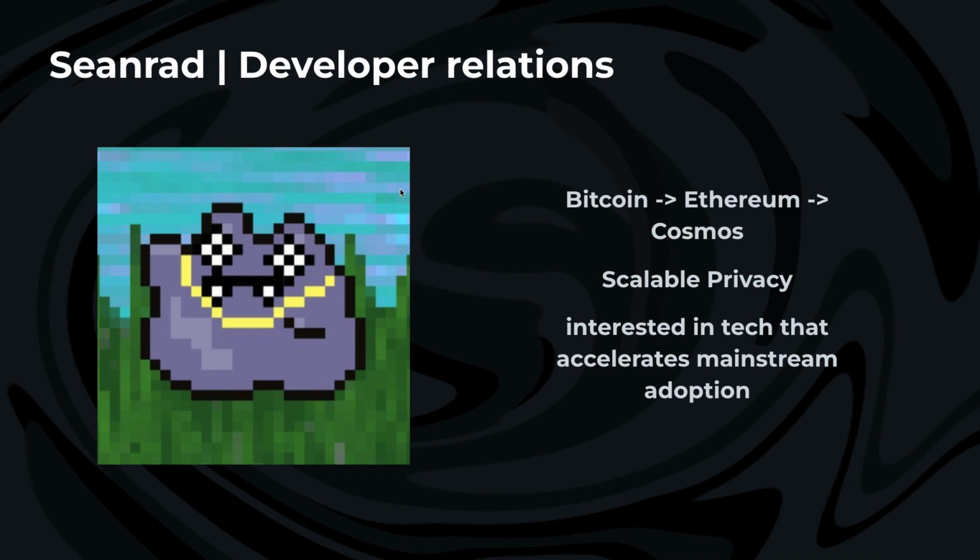Masterclass round 5. So a little bit about me. My name is Sean Rad and I do developer relations for Secret Network. The way I fell into Web3, I suppose, was I just read the Bitcoin white paper after people kept talking about the price going up for a long time. I probably heard 4 years of people talking about Bitcoin. And then I finally read the white paper and I just couldn't stop thinking about it.